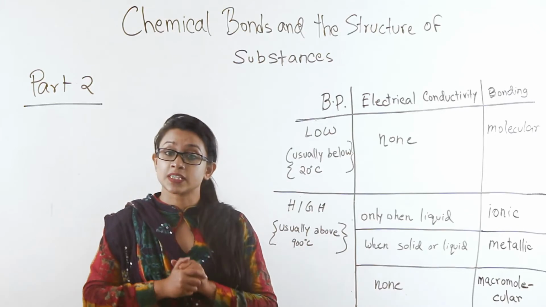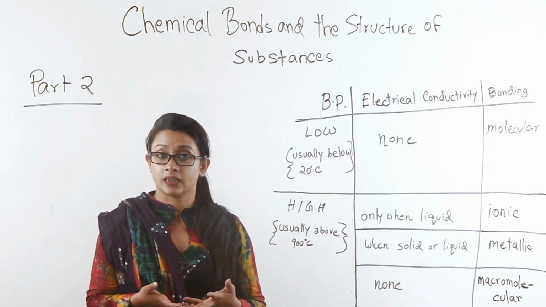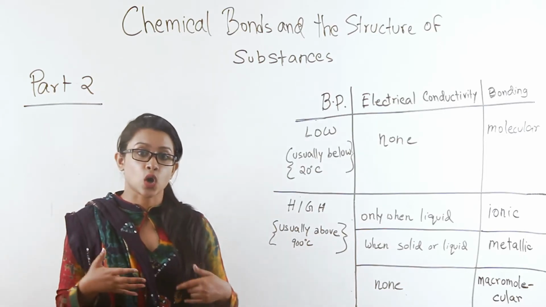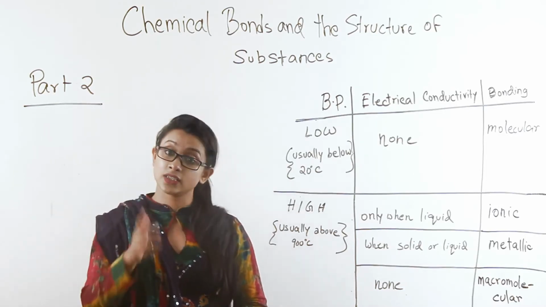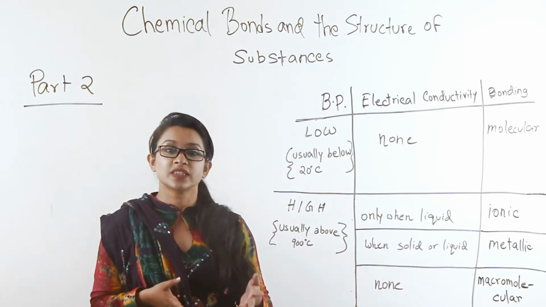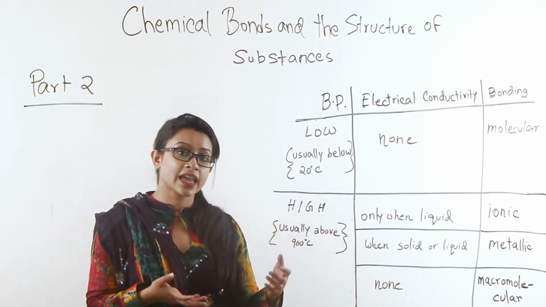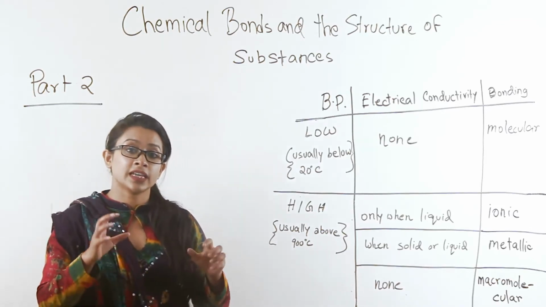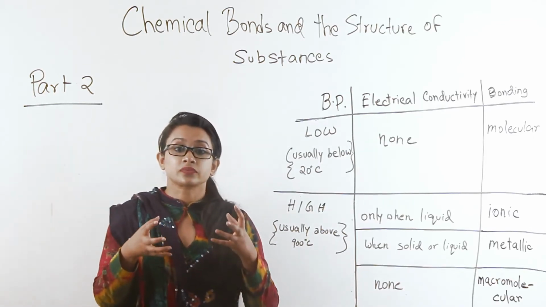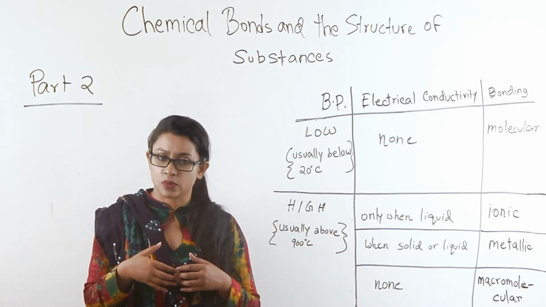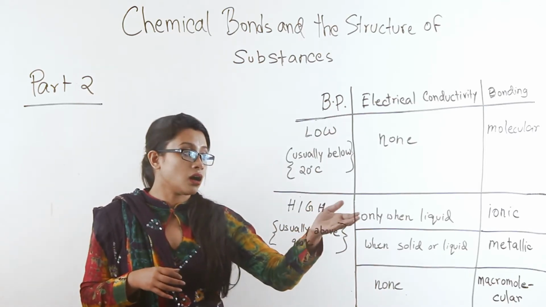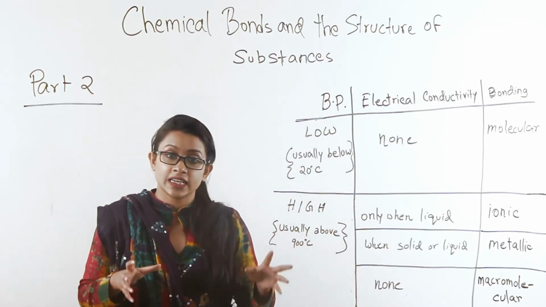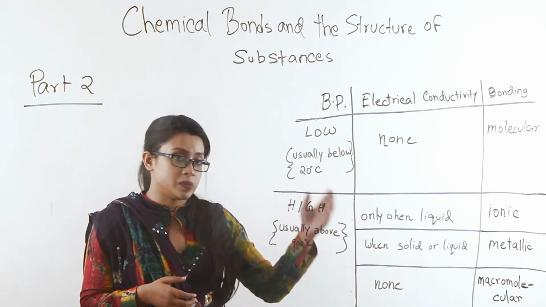But if substance A had a very high boiling temperature, say somewhere around 750, but it still did not conduct electricity, then you could say that substance A was a macromolecular substance. But if it had a high boiling temperature and it conducted electricity in a solid or liquid state, it would be metallic.